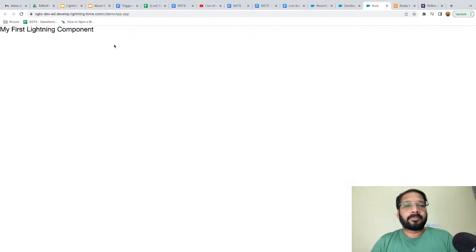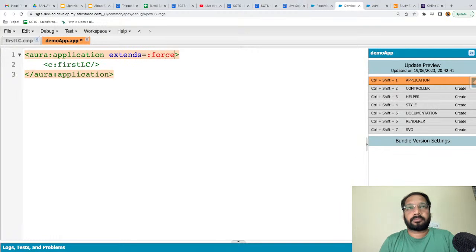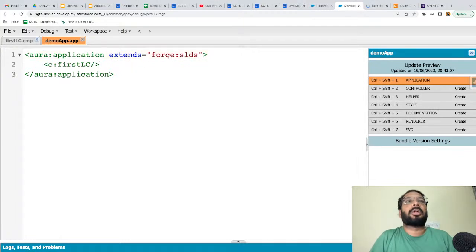But one thing, this output is not as per the Lightning Experience look and feel. For that, you need to extend force colon SLDS.